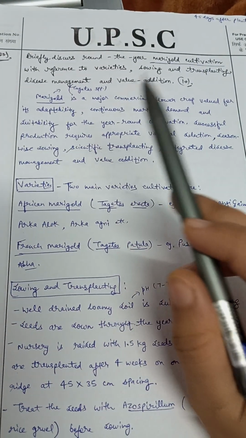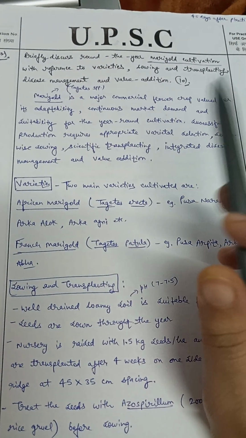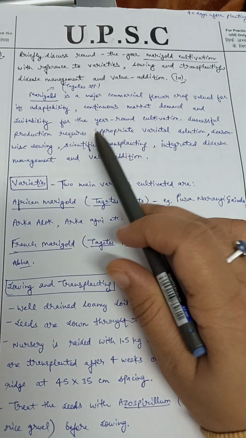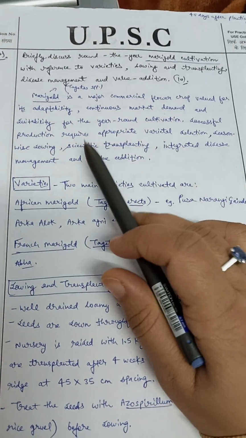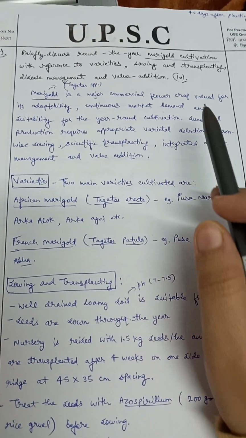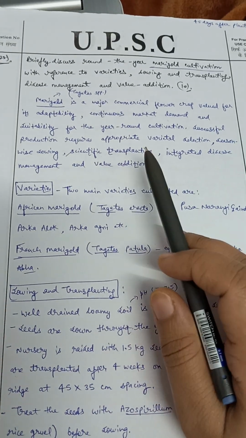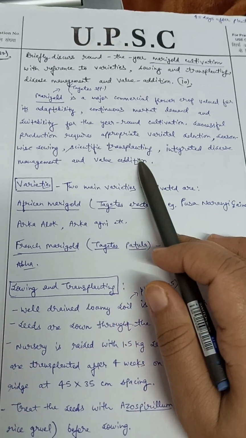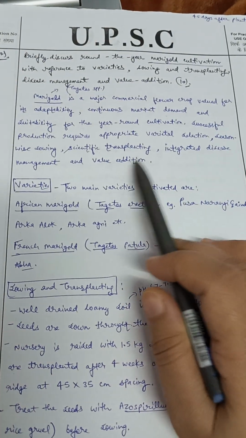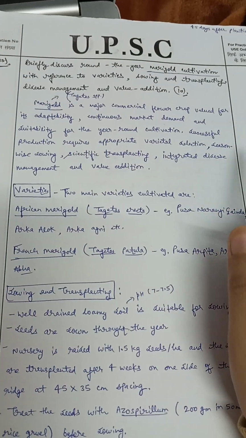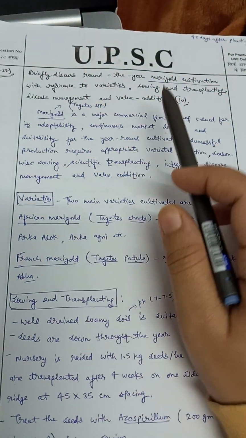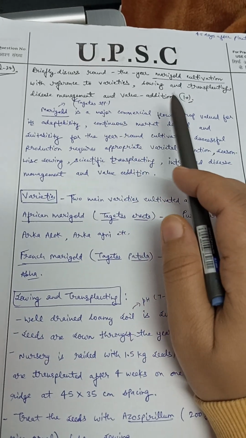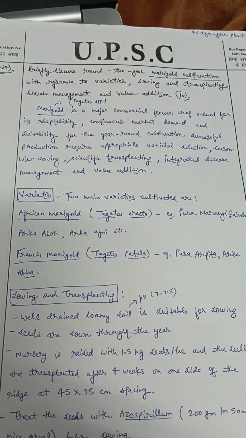So marigold, it is a Tagetes species, a major commercial flower crop valued for its adaptability, continuous market demand and suitability for year-round cultivation. Successful production requires appropriate varietal selection, season-wise sowing, scientific transplanting, integrated disease management and value addition. This is the brief introduction that you can write for marigold cultivation, and in the introduction you can write all these parameters that we want to write in this answer.